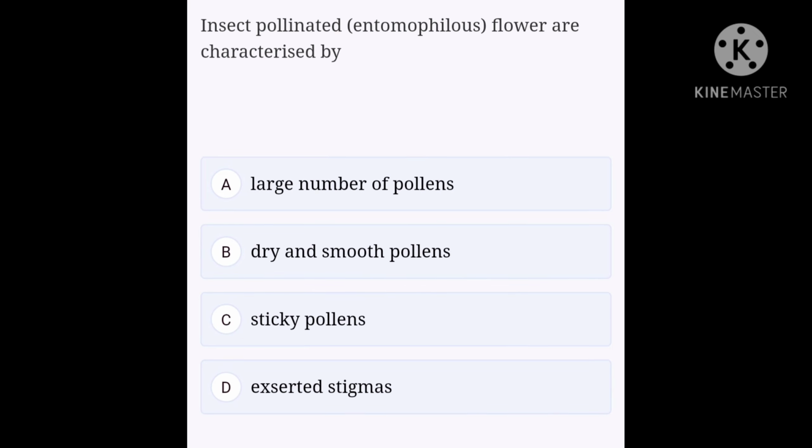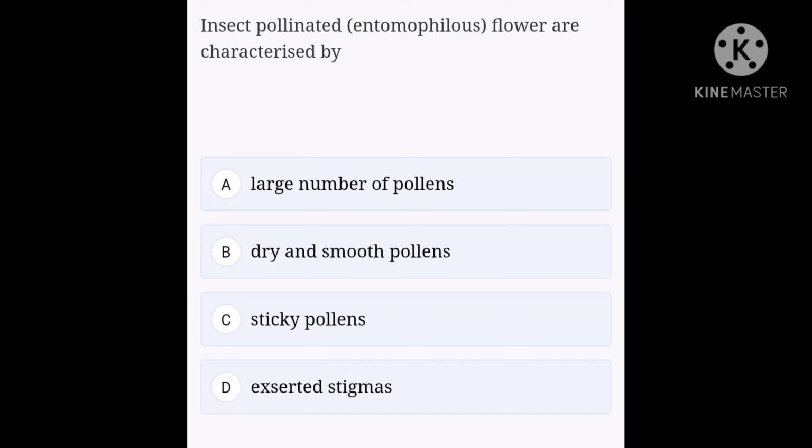Okay, next question. Insect pollinated, that is entomophilous, flowers are characterized by: option A, large number of pollen; option B, dry and smooth pollen; option C, sticky pollen; option D, exerted stigmas. Insect pollinated flowers usually possess sticky and heavy pollen with a rough surface that allows them to stick to insects easily.